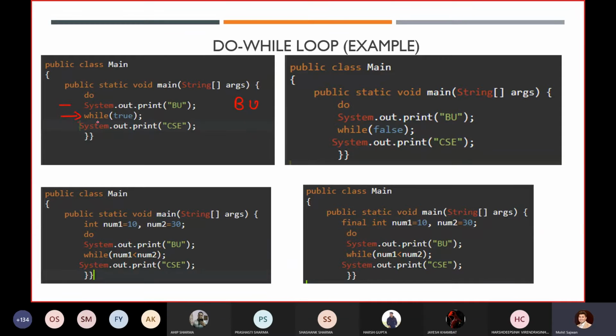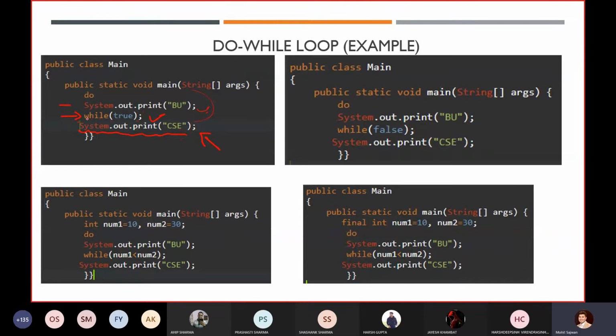Then the condition is true, which means it is an infinite loop, because every time it is going to execute BU. You can see we are not able to reach this statement. That is why we will get a compile time error in the first case, similar to the while loop.